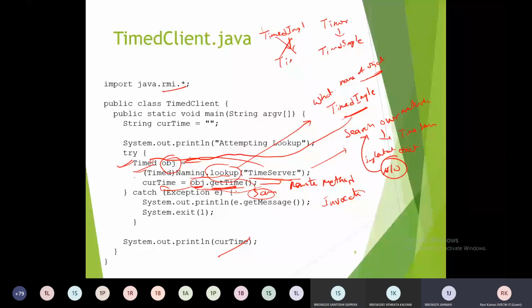So TimedImpl, can I say it is a subclass? Yes, sir. So once there is this kind of relationship, is it right to store a TimedImpl object into a Timed reference? No, sir. You can store the Timed object into TimedImpl. Reverse, you are saying.